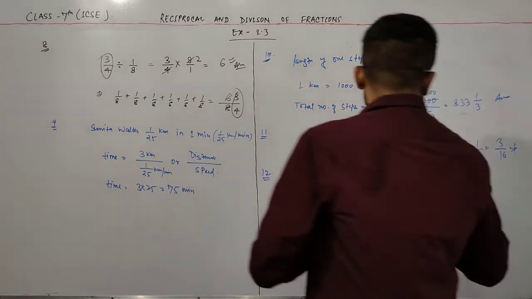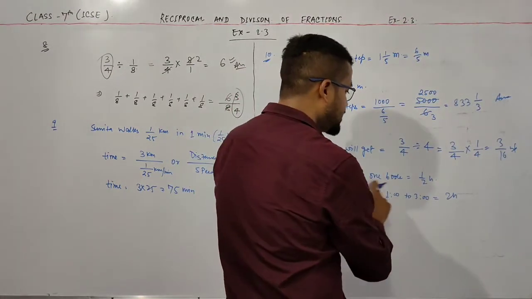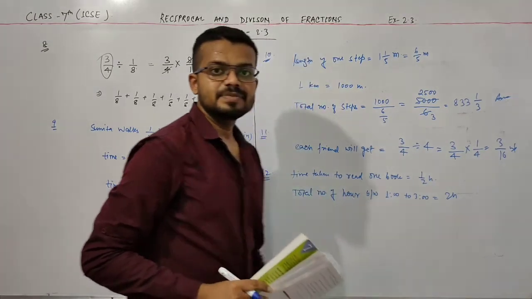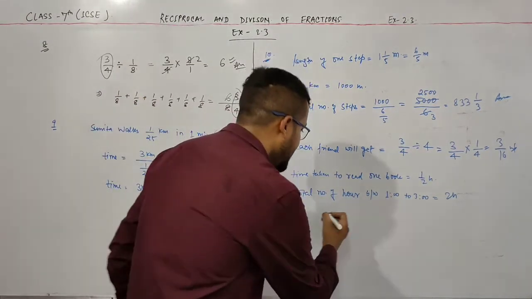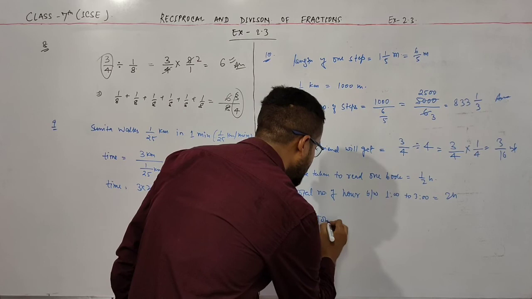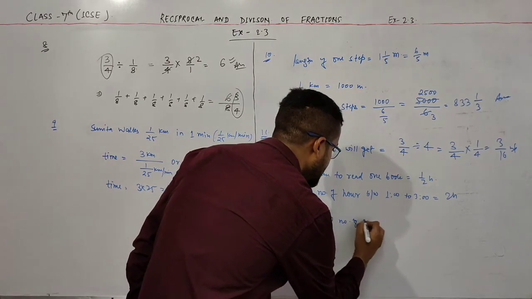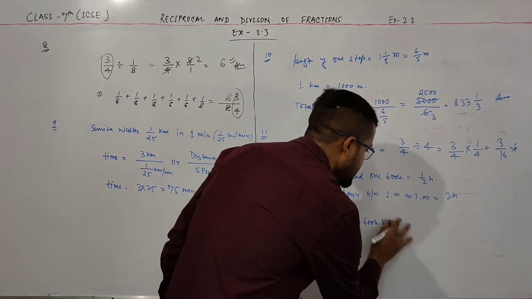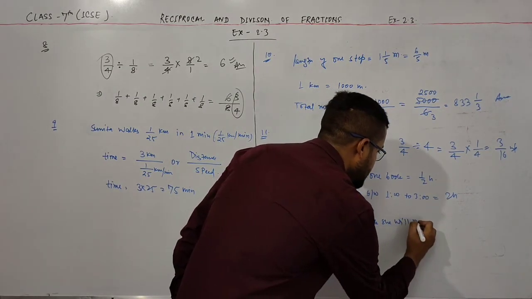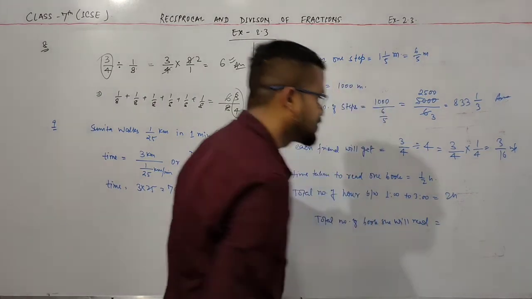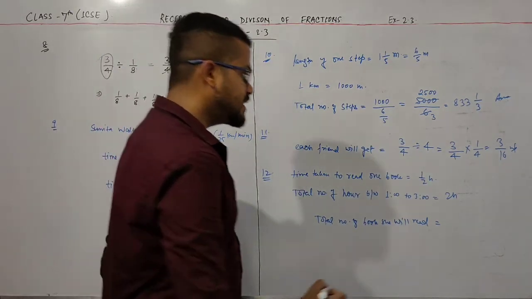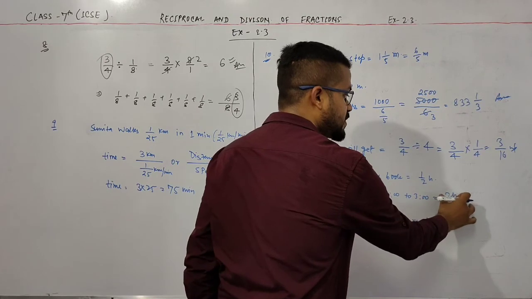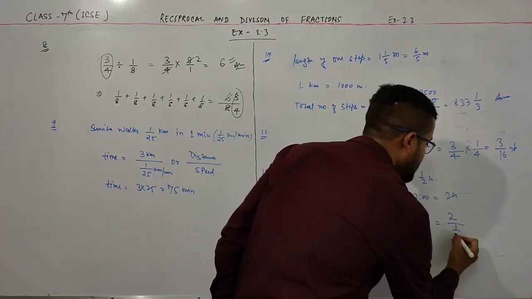Now in half an hour she reads one book, so in 2 hours how many books does she read? Simply divide. The total number of books she will read is equal to the total time 2 divided by 1 by 2.